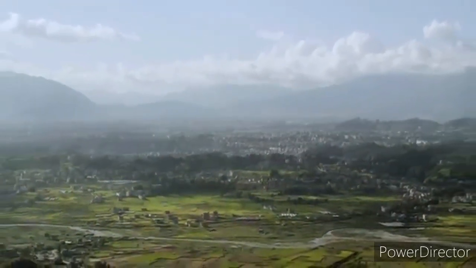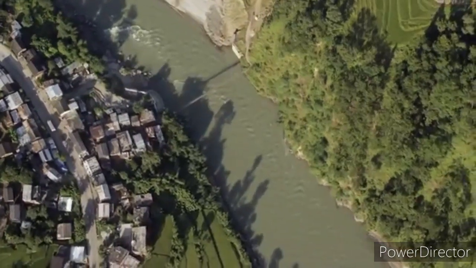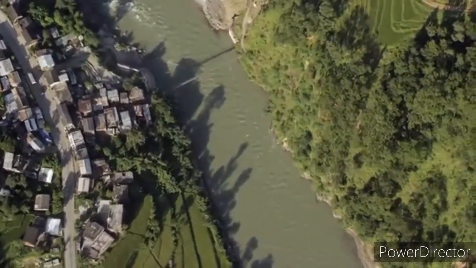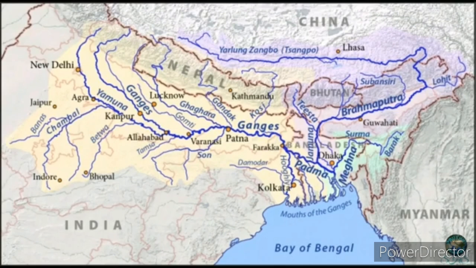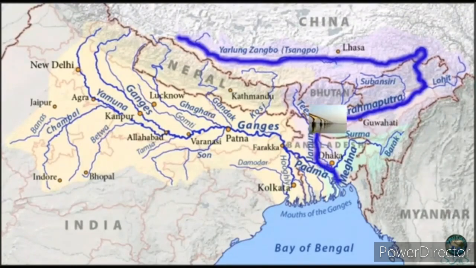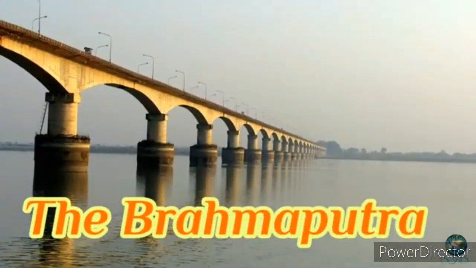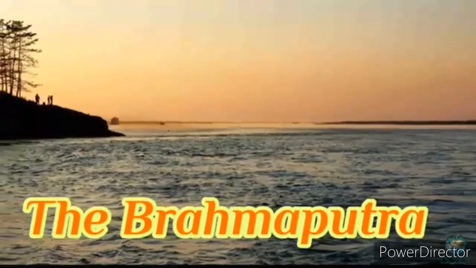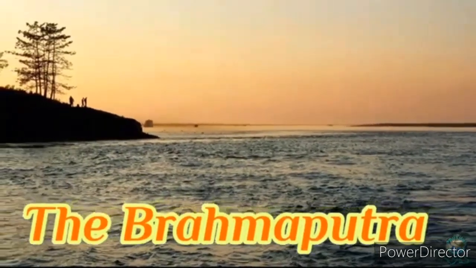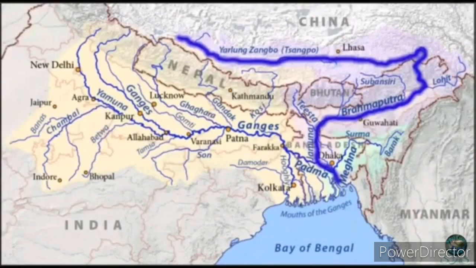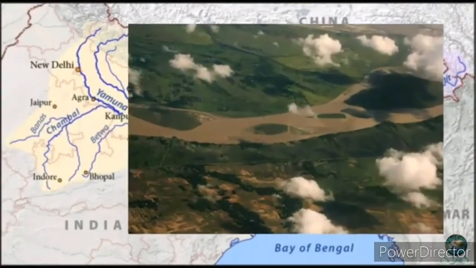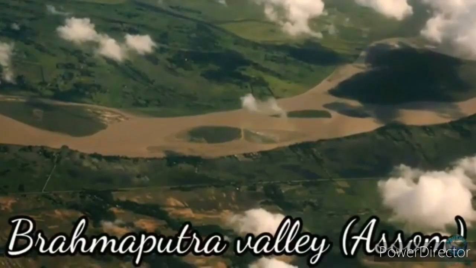So let's see the third part of the Indo-Gangetic plains, the eastern part. The eastern part of the plain exists mostly in the Brahmaputra valley. This is also one of the Himalayan rivers, a perennial river. The Brahmaputra valley of Assam and the river Brahmaputra are mainly responsible for its formation.